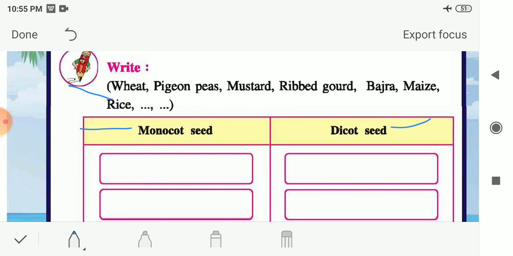Wheat, mustard, rice, ridge gourd, maize and bajra are examples of monocot seeds, and pigeon peas is an example of dicot seeds. Now in the dicot seeds we can also include the mango seed. You have already seen the mango seed. When you break this kind of seed, you will get two equal halves. So mango seed is also an example of dicot seed. So we will write this mango seed in the column of dicot seed. So let us now see the answer.